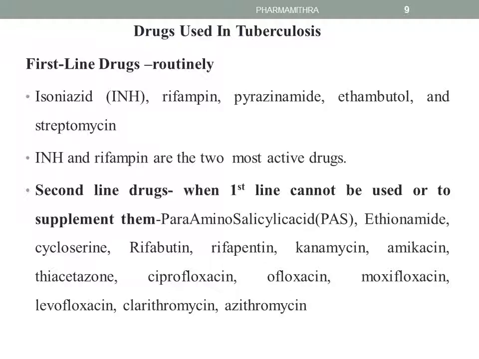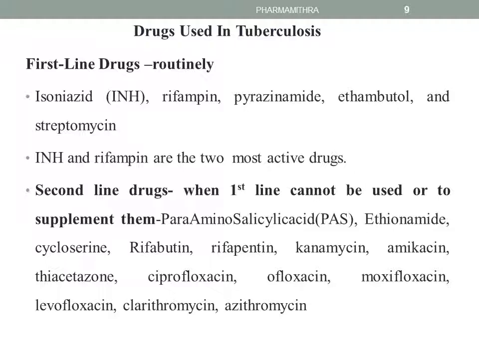The drugs used in tuberculosis can be categorized into two categories, that is, first line drugs and second line drugs. The first line drugs are the drugs that are administered routinely for the treatment of tuberculosis. They include INH or isoniazid, rifampin, pyrazinamide, ethambutol, and streptomycin. Among these, isoniazid and rifampin are the two most active drugs. The second category is second line drugs.